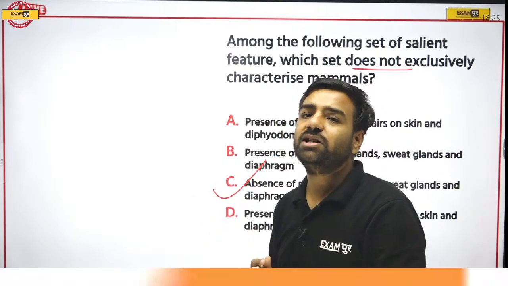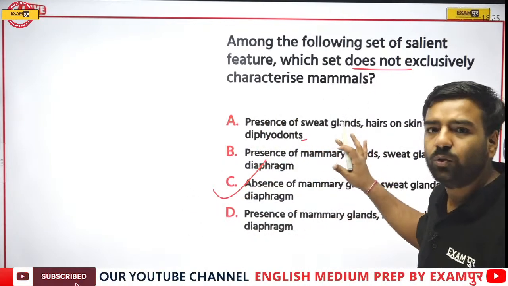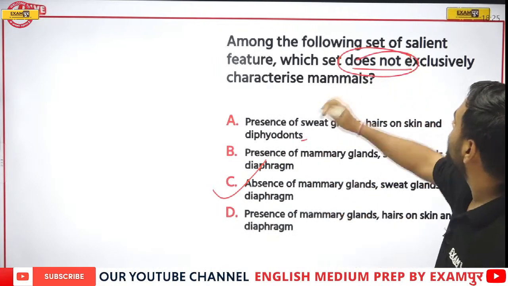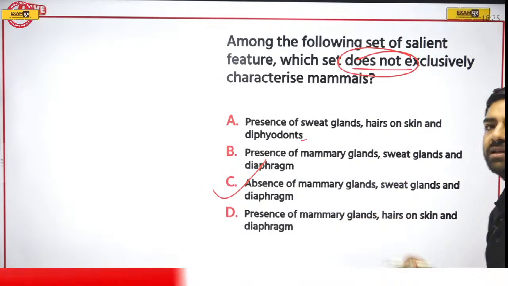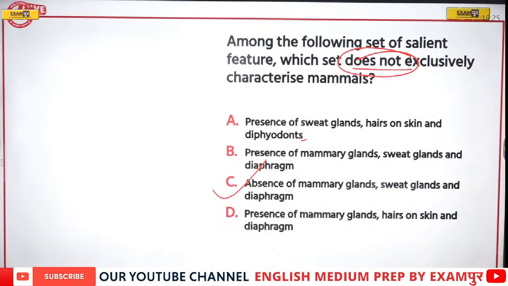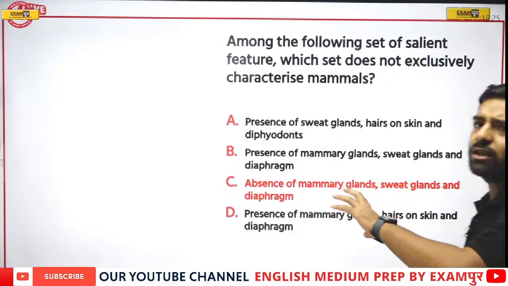So yes, Ishan, that is actually true according to our characteristics. But the question is regarding which set is not a characteristic of mammals. That's why option number C will be correct. Please do not click on the wrong answer.